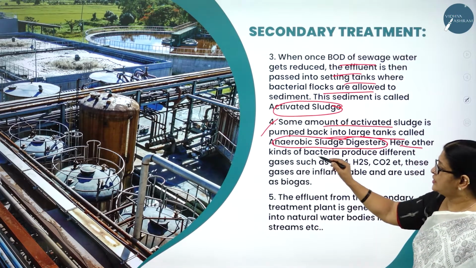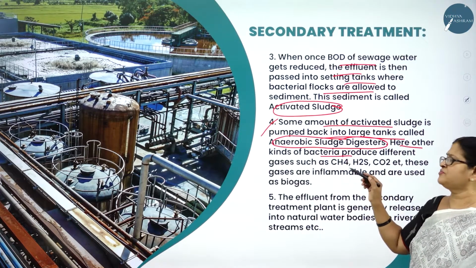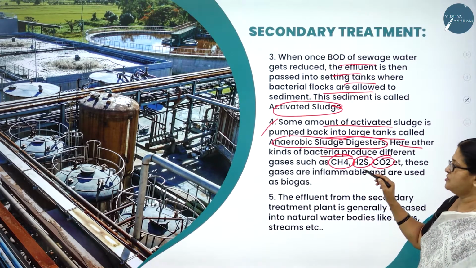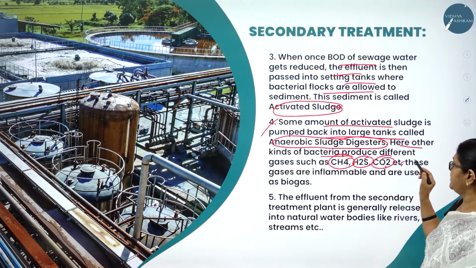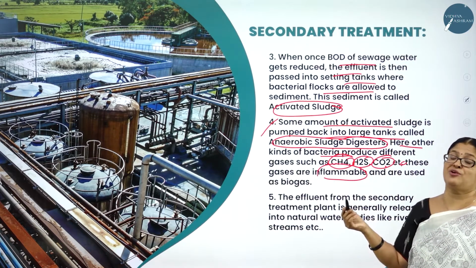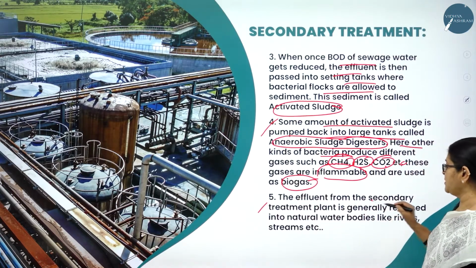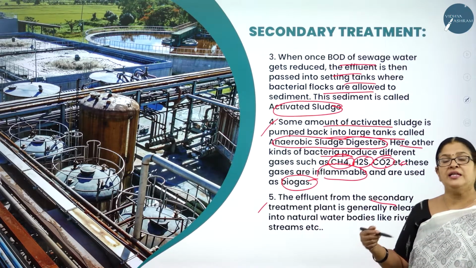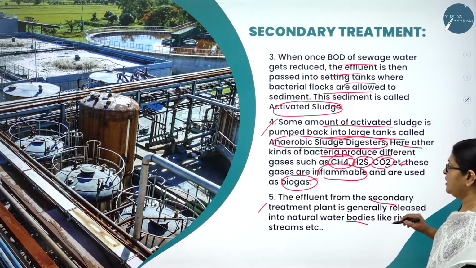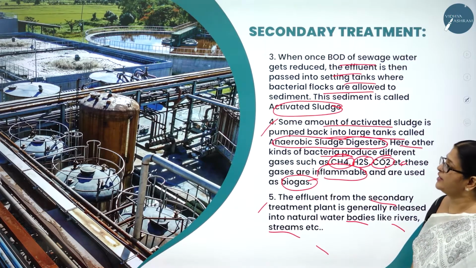Then here other kinds of bacteria produce different gases, which help in the production of what? Methane, hydrogen sulfide, carbon dioxide, etc. And these gases, as you know, are inflammable and can be used as biogas. Next, the effluent from the secondary treatment plant is then let off to the natural habitat, that is released into the water bodies like rivers, streams, etc. So this is about the secondary treatment.